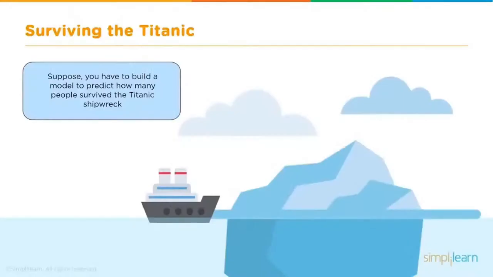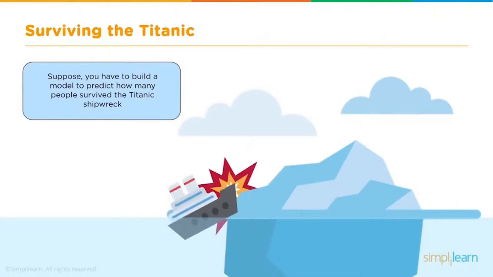What is logistic regression? Let's say we have to build a predictive model, or a machine learning model, to predict whether the passengers of the Titanic ship have survived or not, the shipwreck. So how do we do that? We use logistic regression to build a model for this. How do we use logistic regression?